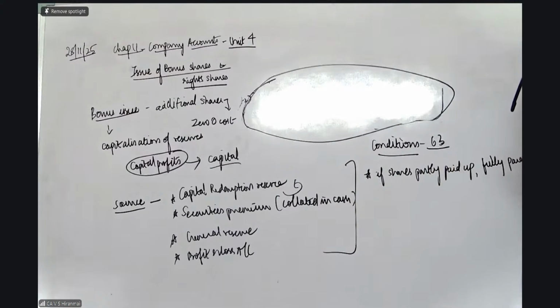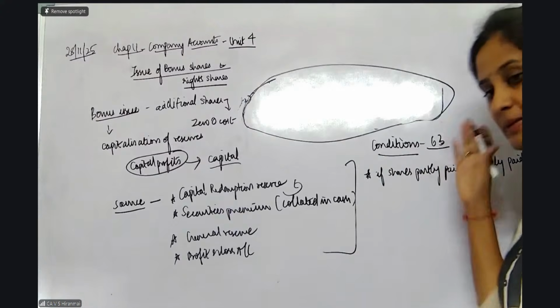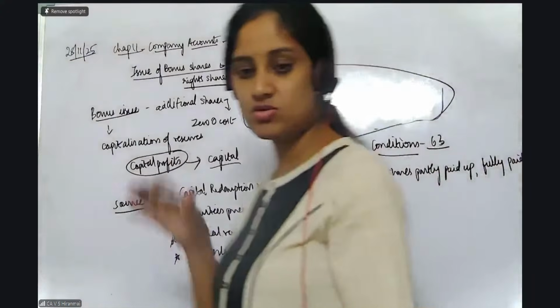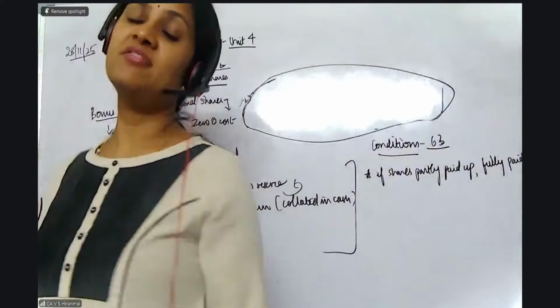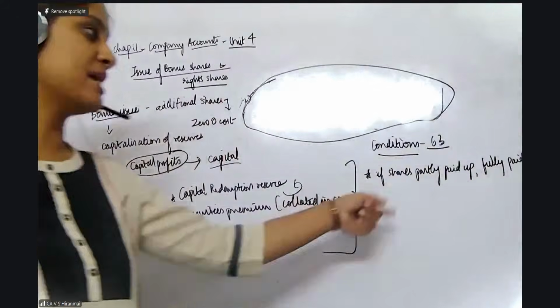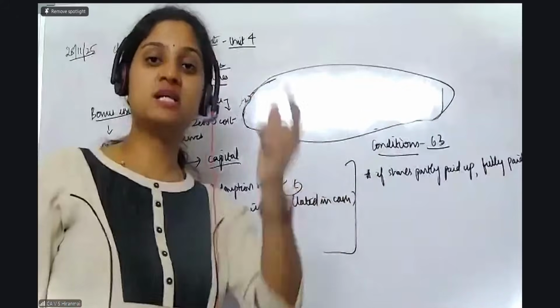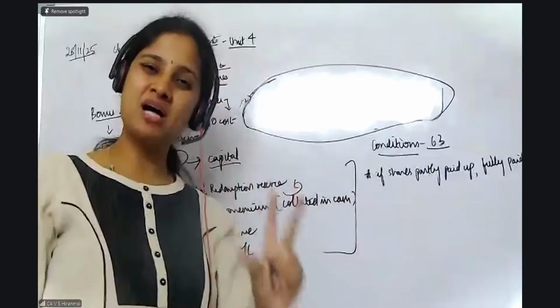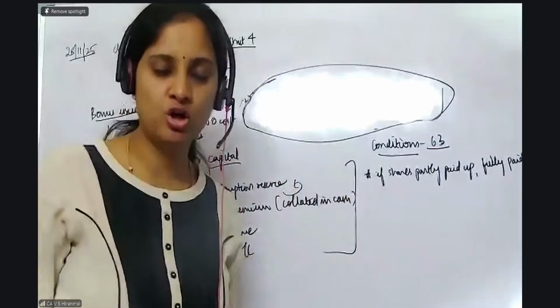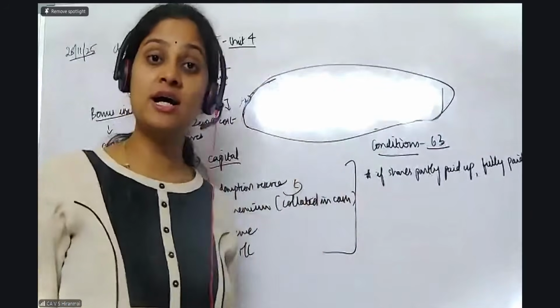For the remaining 2 rupees, pass the final call entry. First thing is you need to pass the final call entry. That means make the shares fully paid up. If the equity shares that you're going to give are only partially paid up or partially called up, make them fully called up. Okay.